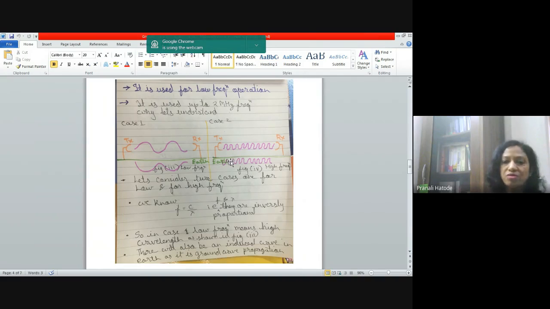Now, more the number of induced signals, more will be the attenuation offered by the earth to the propagating signal.